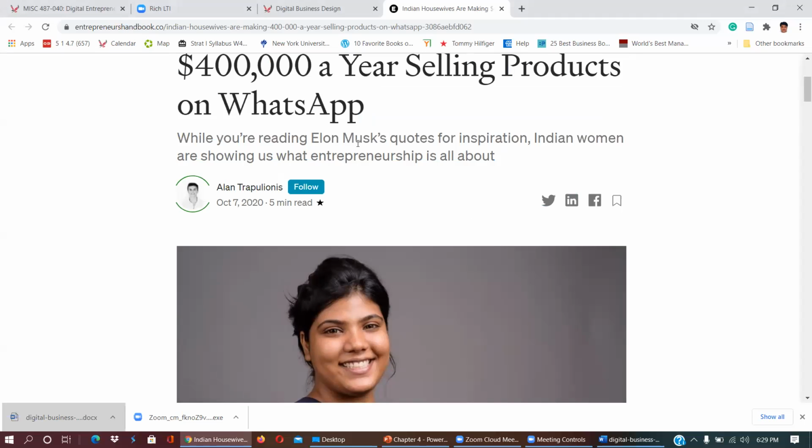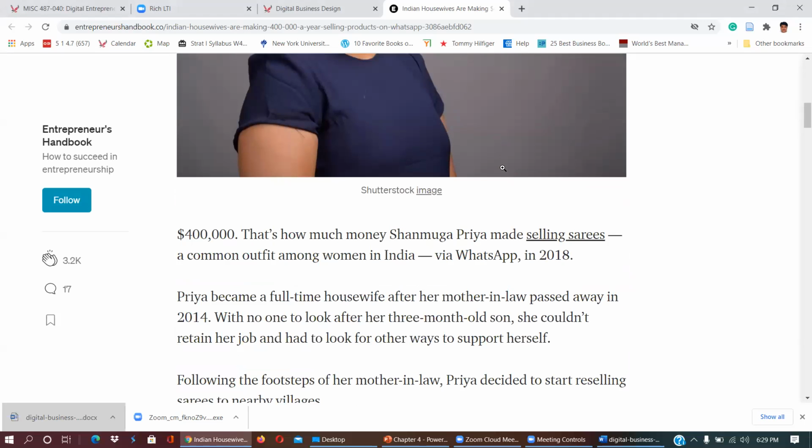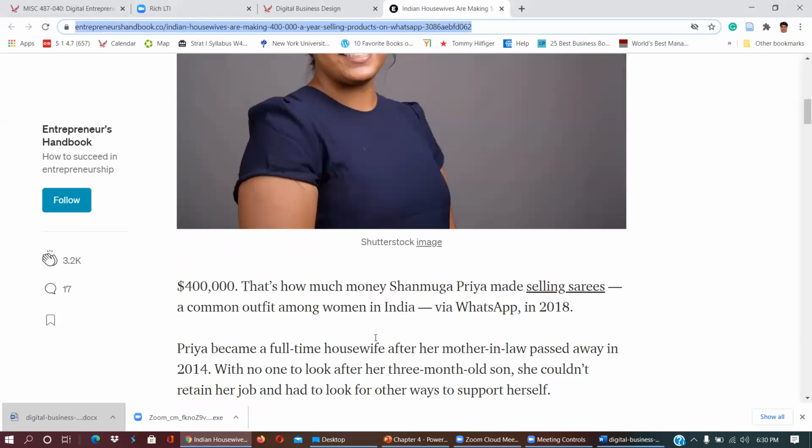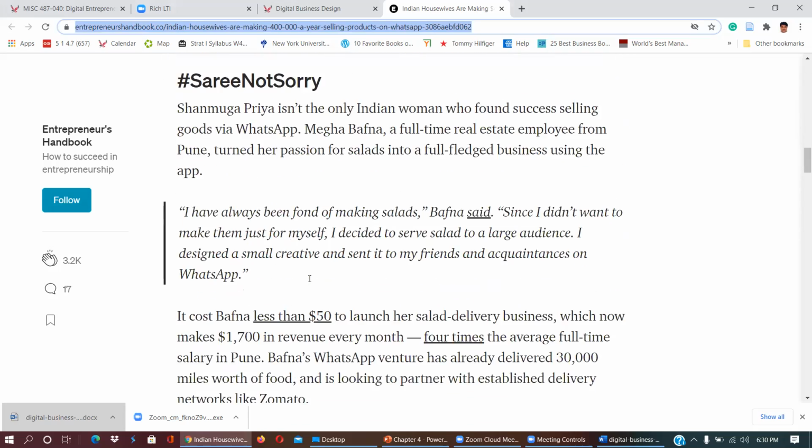So while you are reading Elon Musk quotes for inspiration, Indian women are showing what entrepreneurship is all about. So this lady is just using WhatsApp to do this business. 400,000 is not a small amount of money, you know. Basically, in Indian rupees, it is multiplied by 73, as the current exchange rate is $1 equal to 73 rupees. And the living of this life is, you know, so I'm just going to share this link with all of you. So if you are interested, you can read how she is doing.